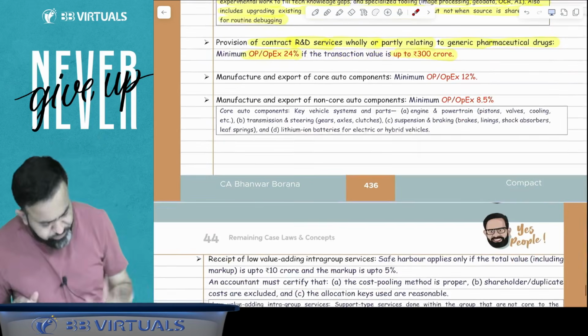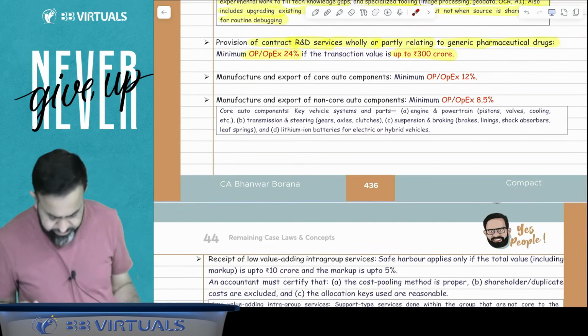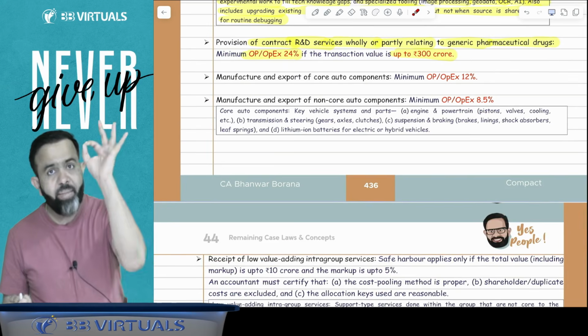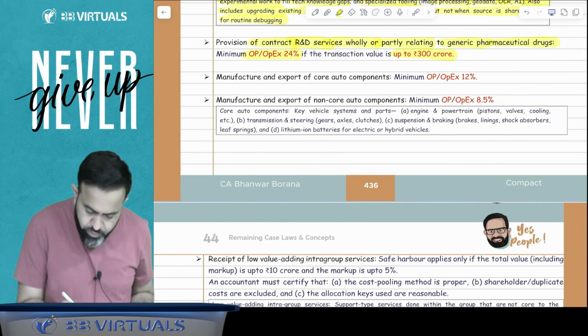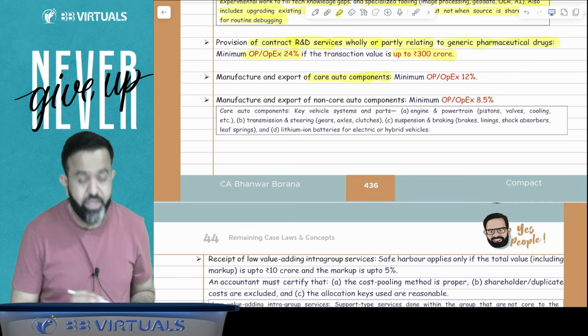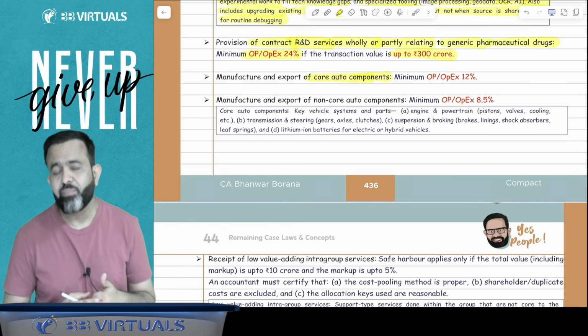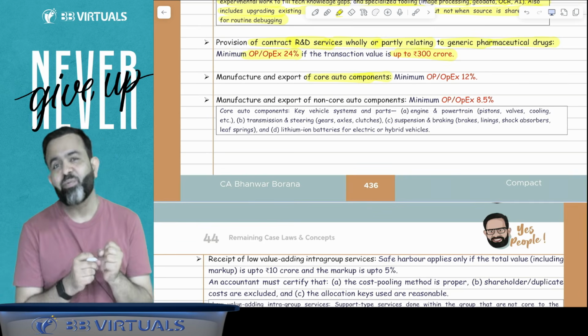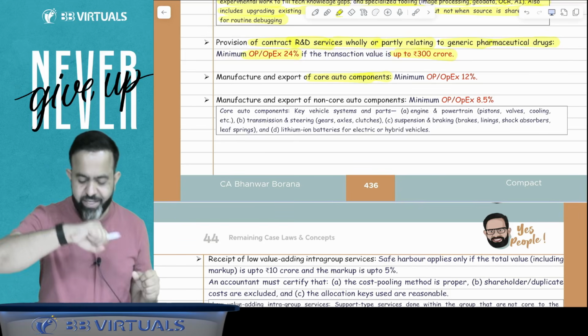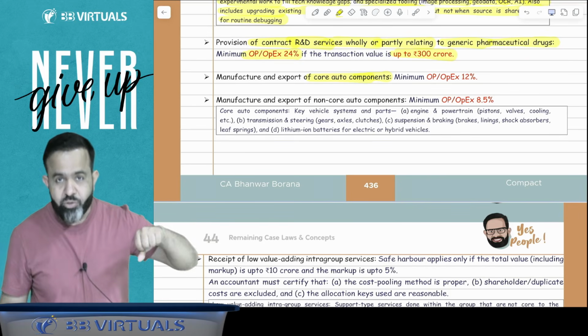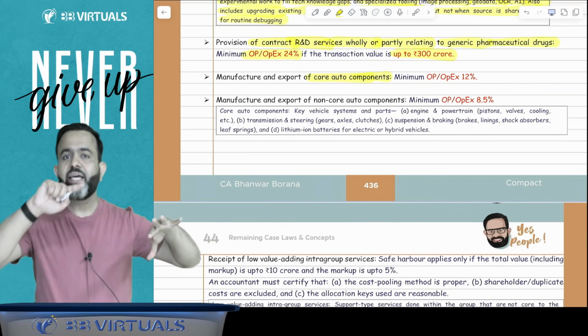Now the next part, and this is the last part, try to understand. Manufacture and export of core auto components. In India, there are various companies manufacturing auto components like steering or gearbox and so on, and after that they are exporting.